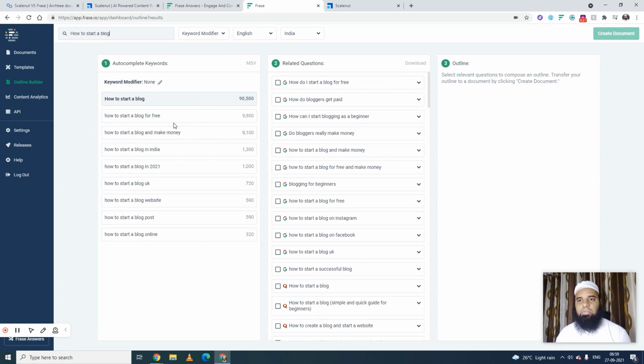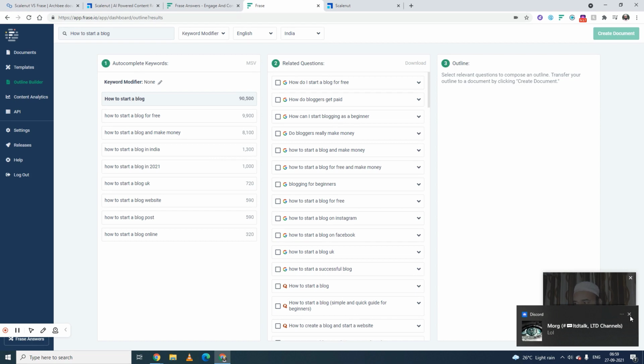Now I have a complete overview, and I have some long tail keywords that I can pick up. So how to start a blog online has 320 search volume, so I can create multiple content pieces on the basis of this. How to start a blog in India, right? So we will keep it simple like this: how to start a blog in India.